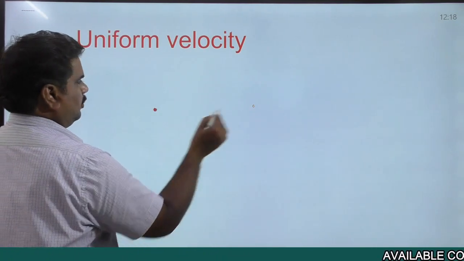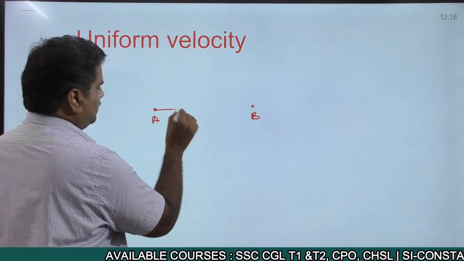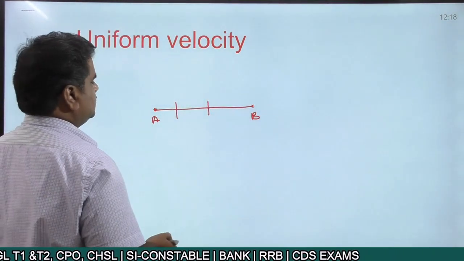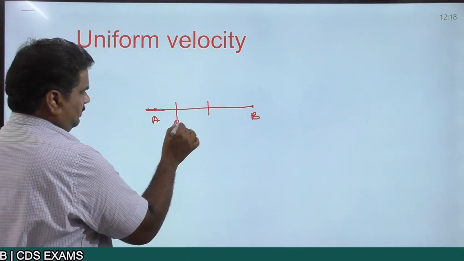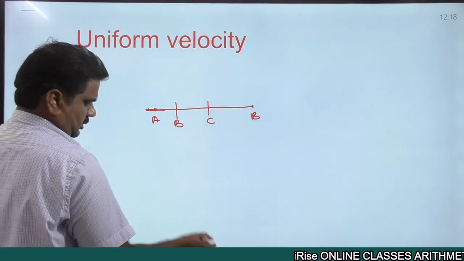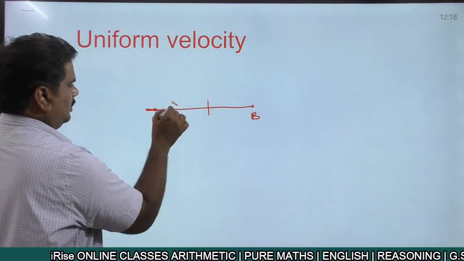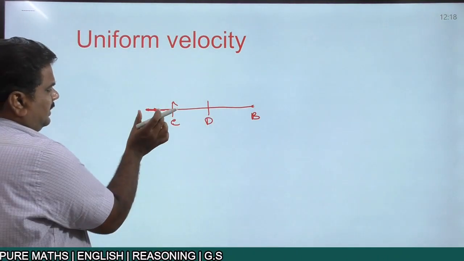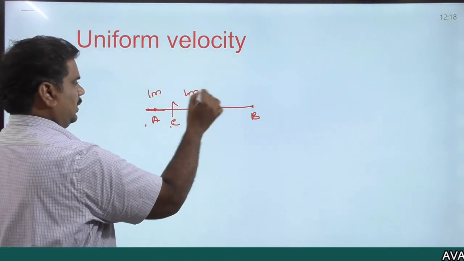When talking about uniform velocity, we're talking about two different points, the point A as well as the point B. Now this particular journey from the point A to the point B, you are dividing into some equal lengths. This is C and this is D. The length from A to C is 1 meter, from C to D 1 meter, from D to